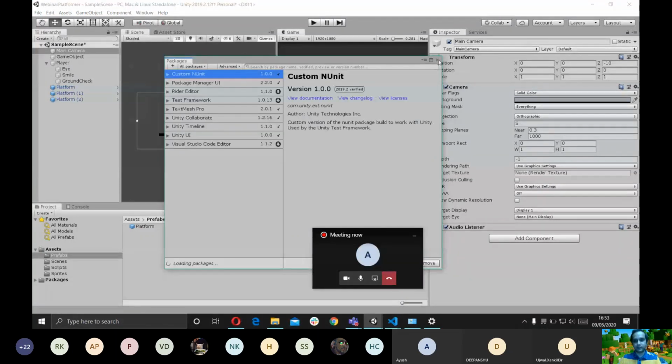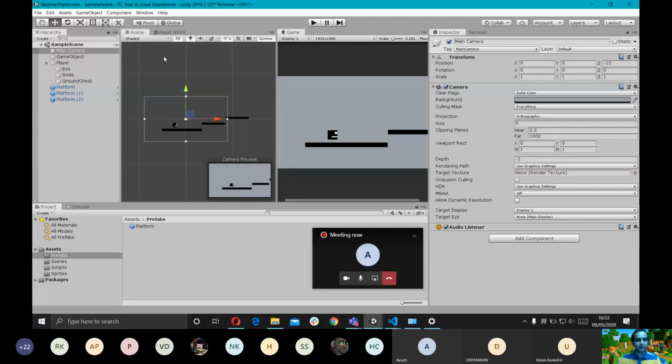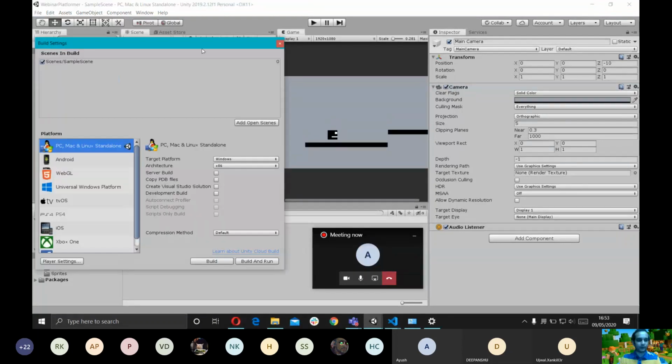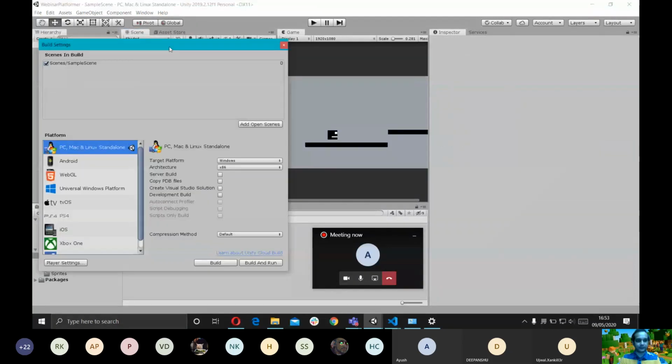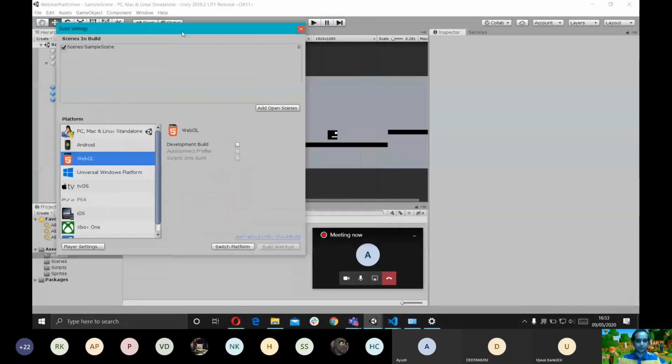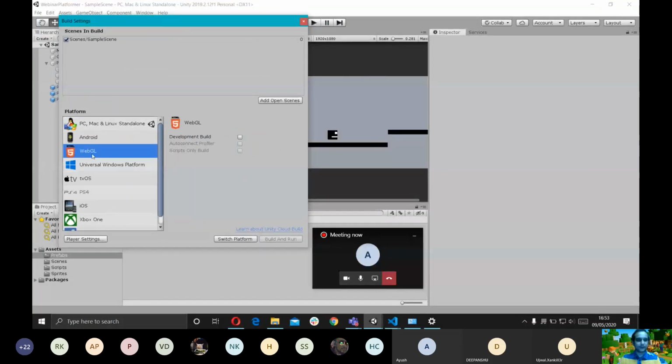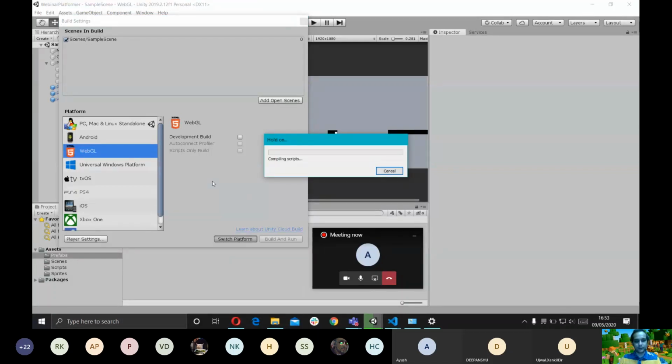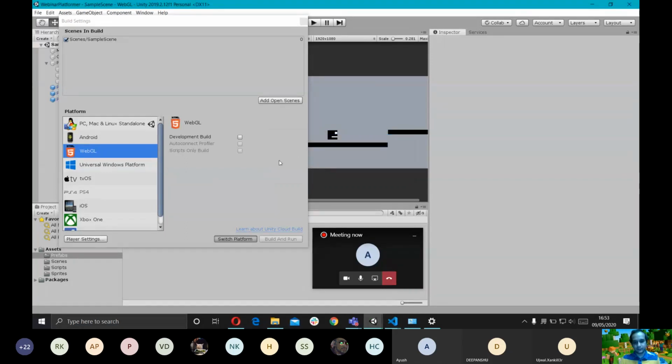Oh wait, I also have to change one thing more. Like I told you initially, we are going to be trying to deploy this game online. So I'm going to go to File, Build Settings, and I'm going to switch the platform to WebGL. WebGL basically churns out HTML5 builds, so you can very easily deploy them on your own websites, or I'm going to tell you another website where you can deploy it for everybody to play. So I'm going to switch platform. It's going to take some time, not that much I think. Oh, it's done. Cool.